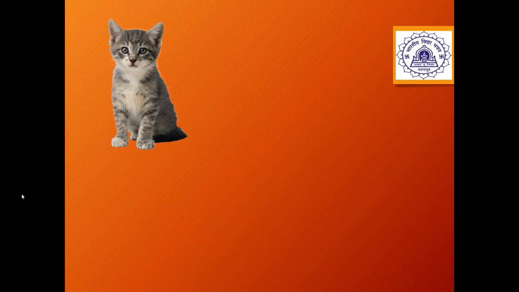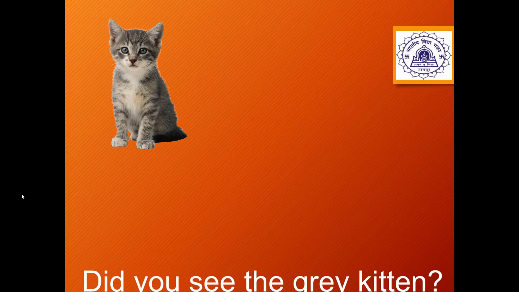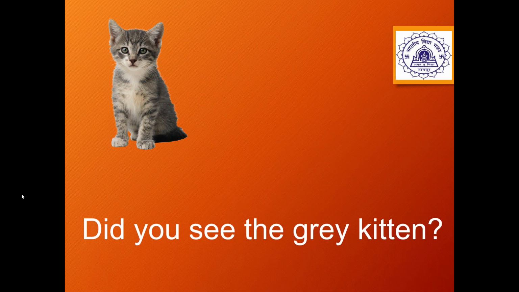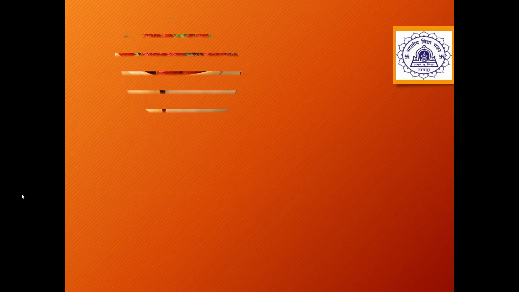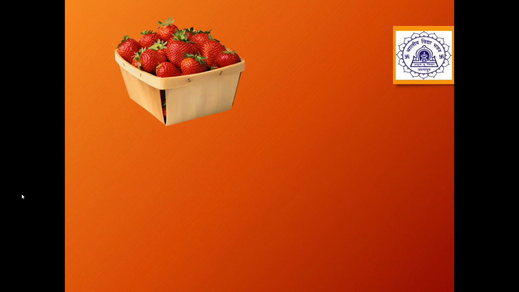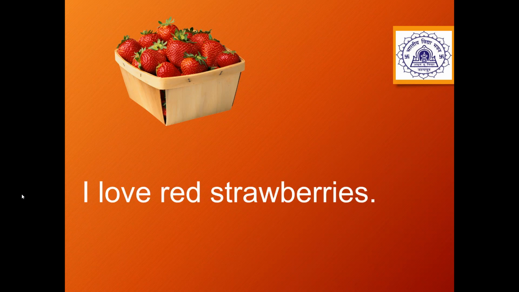So, as you can see in the picture, did you see the gray kitten? Yes, so it is telling us about the color gray. Now, can you see the strawberries in the basket? I love red strawberries. Again, it is telling us about the color red of the strawberries.